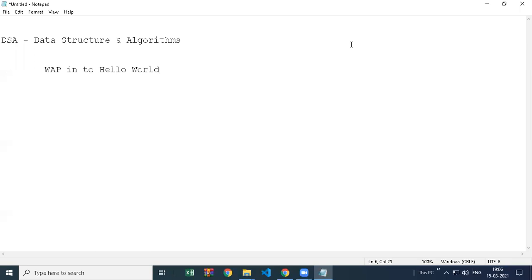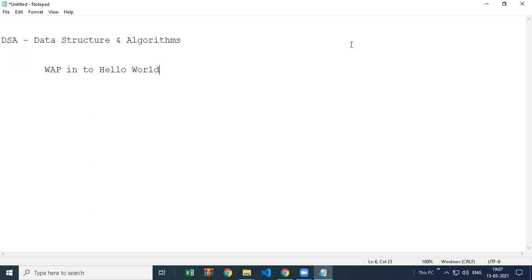But after this, data structures starts. When you create a simple program for printing hello world, or calculating the sum of two numbers, and your code is correct and you get the output, your program is of course completely correct.